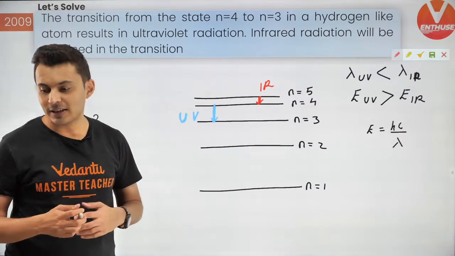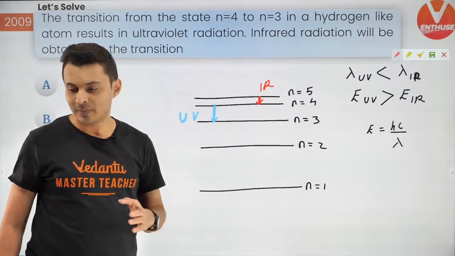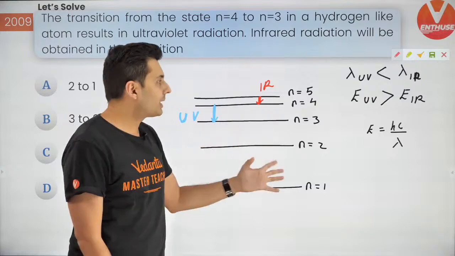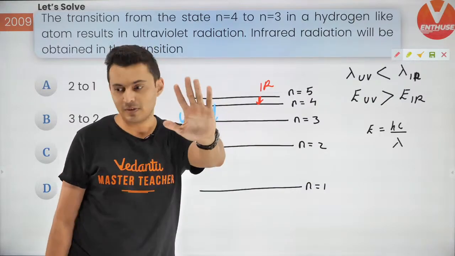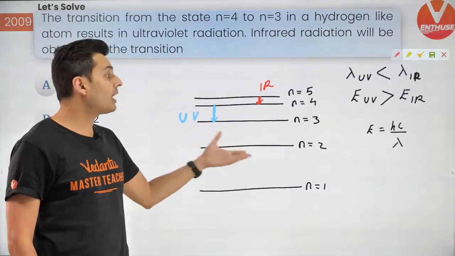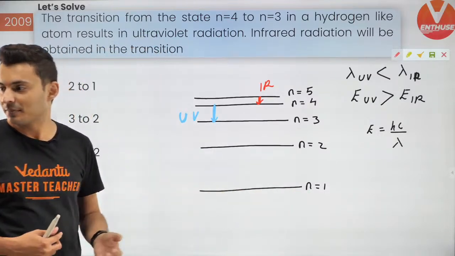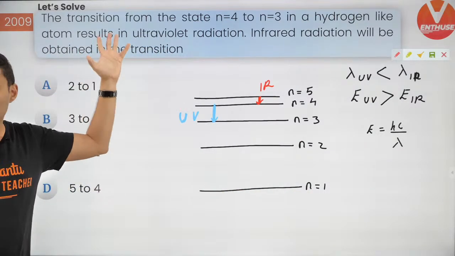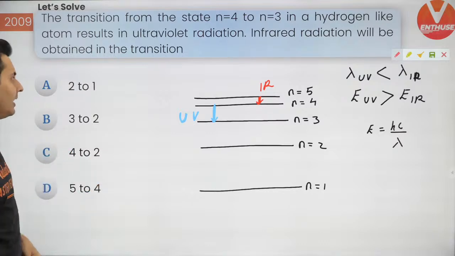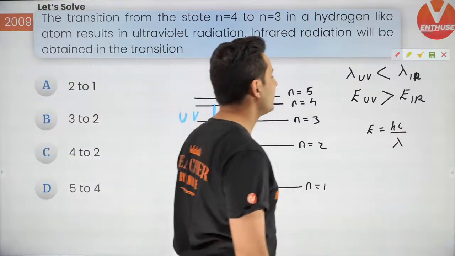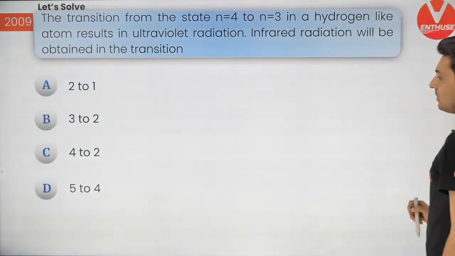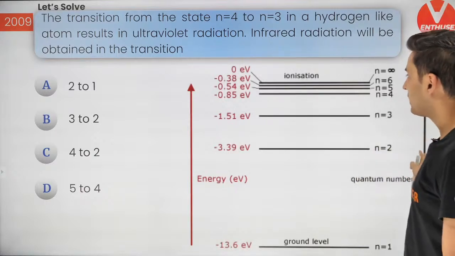No, UV does not necessarily mean transition to 1. Sainandan, we have to just assume that whatever they have given is correct. Just think of it like that. Just assume, maybe it's not a hydrogen atom, maybe it's something else. We don't know whether it's hydrogen. It just said it is a hydrogen-like atom. It's not exactly a hydrogen atom. So it might be for some other transitions as well. So that is how it is.